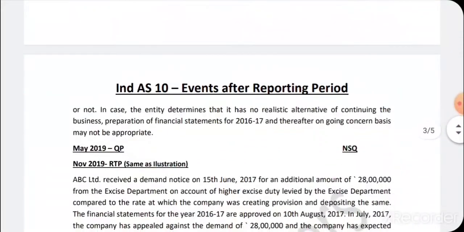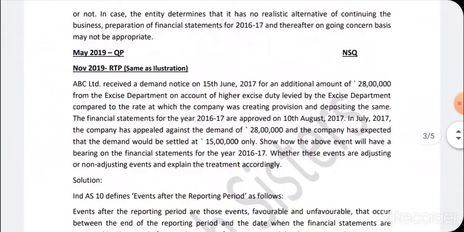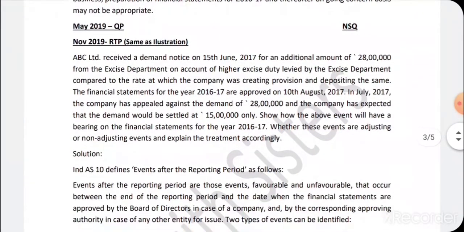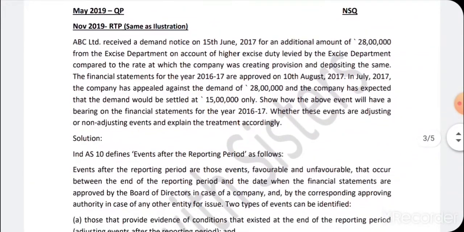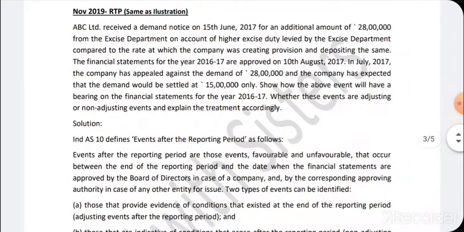Come, let's move on. Even in the November 2019 RTP, the same has been given. There is a dispute between the entity and the excise department, and some order has been passed after the year end. Come, let's go through this question quickly.